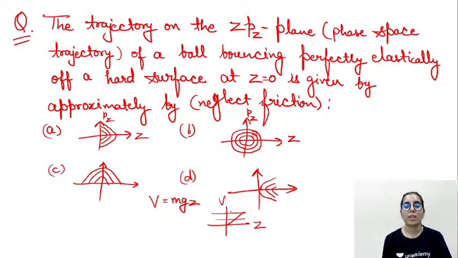Now we have to draw the energy lines. When we are drawing the energy lines, we will be considering that the points where the energy lines are intersecting with the graph, at those points the momentum will be 0. And also we know wherever the potential is increasing, that is, if you are going to increase the z value, the corresponding potential will also be increasing.